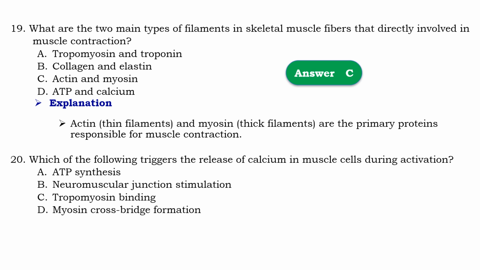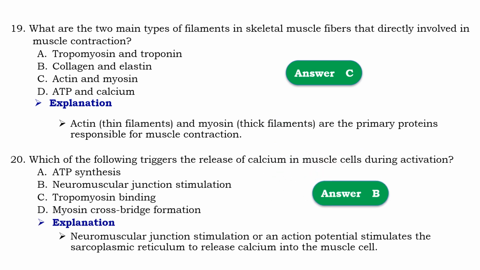Question number 20. Which of the following triggers the release of calcium in muscle cells during activation? So that should be neuromuscular junction stimulation. Means that neuromuscular junction stimulation or action potential stimulation stimulates the sarcoplasmic reticulum to release calcium into the muscle cell.